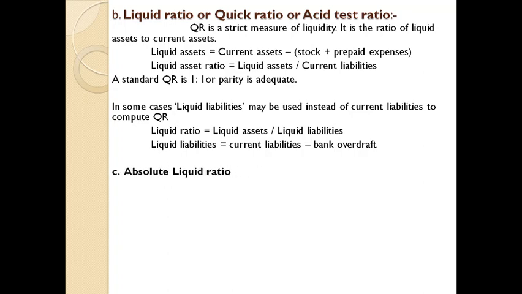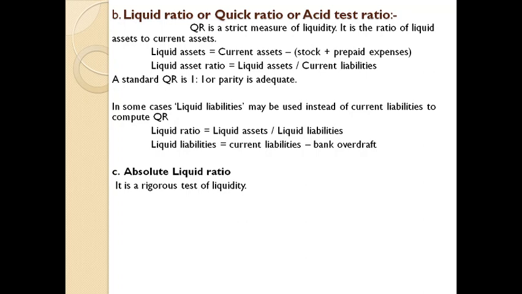Next, the third category under liquidity ratio is absolute liquid ratio. It is a further rigorous test of liquidity. Debtors and bills receivable are excluded from liquid assets in the numerator. Bank overdraft is excluded from current liabilities, so liquid liabilities is taken as the denominator.